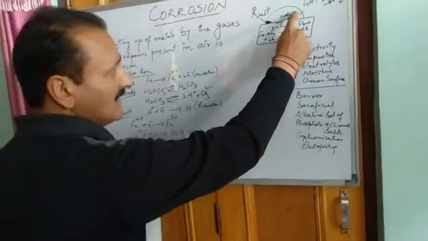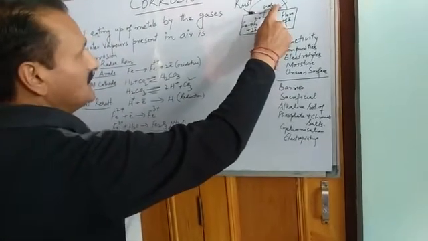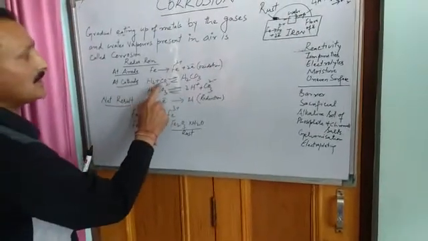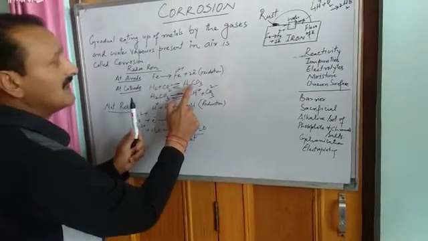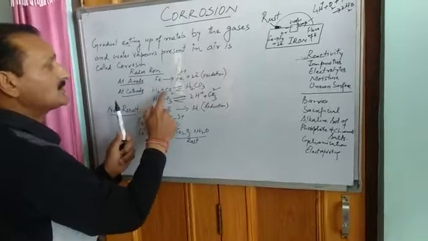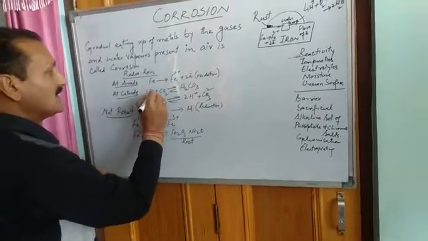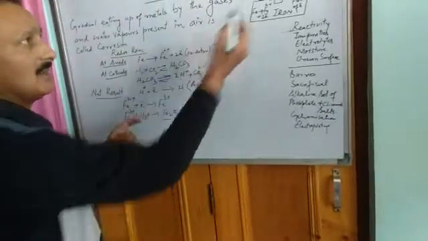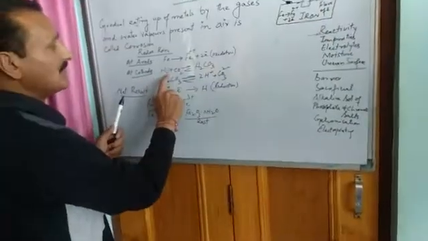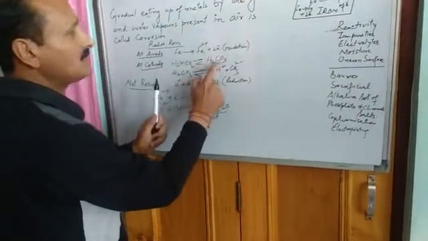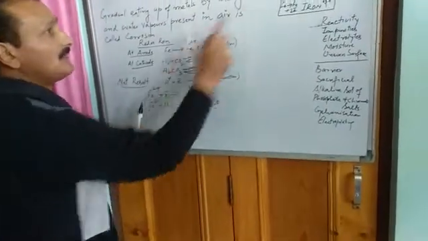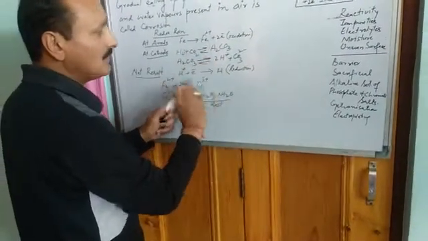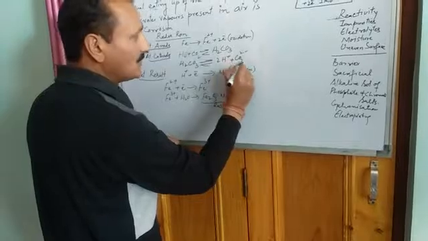Then in the second part, this is the cathode. What happens at the cathode? Hydrogen and carbon dioxide combine to form carbonic acid. Now where have this water and this carbon dioxide come from? They have come from the atmosphere. Your water and your carbon dioxide combine to form carbonic acid, and this carbonic acid at the cathode ionizes, decomposes to form H+ ions and carbonate ions.